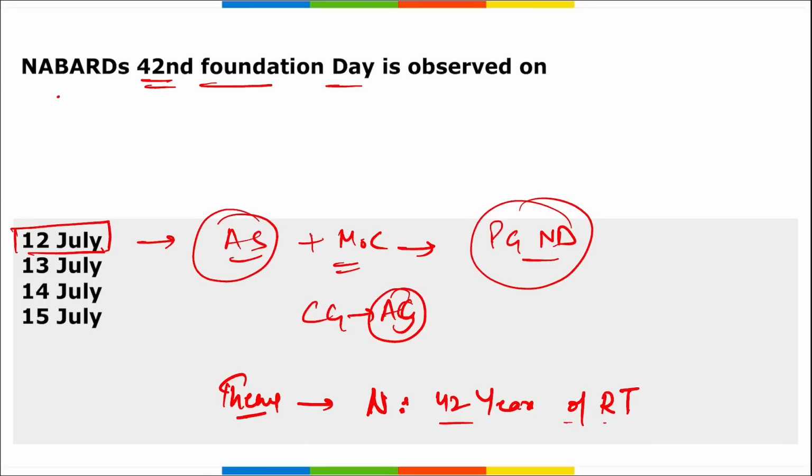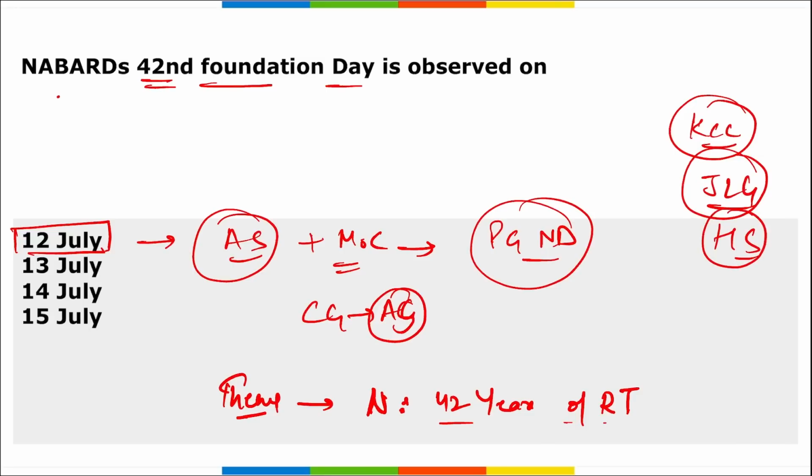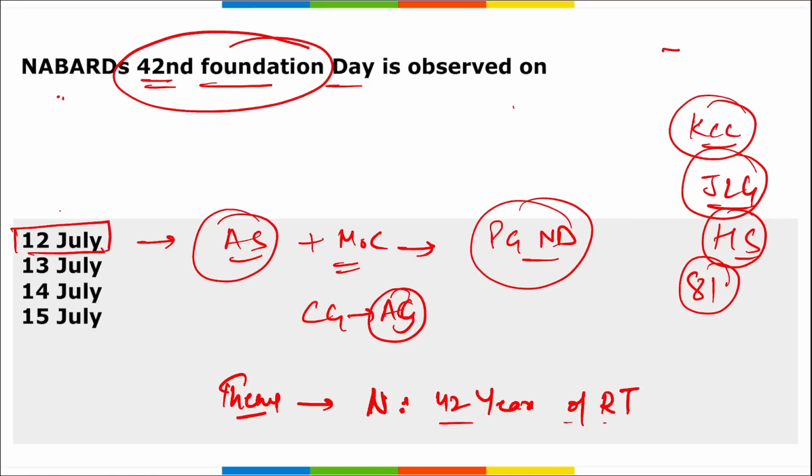Apart from this, NABARD has launched a credit delivery mechanism similar to KCC, that is Kisan Credit Card, for joint liability groups, self-help groups, banking correspondents, etc. Through this capital formation of NABARD, an amount of 8 lakh crore rupees has been provided to the rural economy. So coming back, it was the 42nd Foundation Day of NABARD on 12th of July, and NABARD has almost 7,000 FPOs, that is farmer producer organizations, that ensure farmers get remunerative prices for their produce.